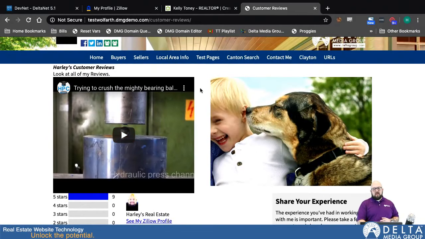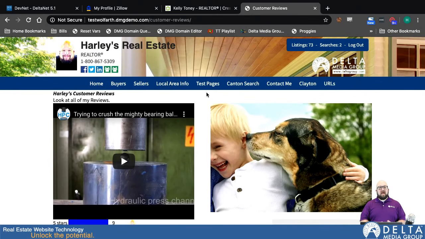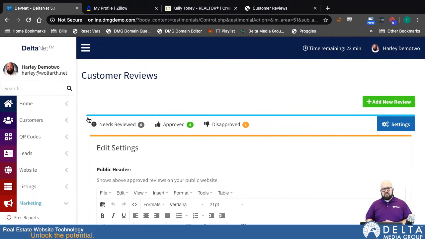There's your reviews page. So if you've added it to the nav, there'll be a link up here in the navigation that allows you to get to it. Otherwise, you could share that out. You can send people links to this reviews page. You can send it out in emails. You can set up an email campaign with a link to your reviews page. So you have all those different options to get people here so that they can submit reviews for you. So there you have it. That is the customer reviews system.